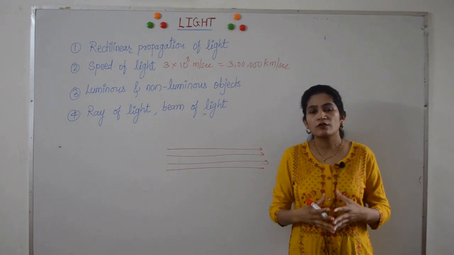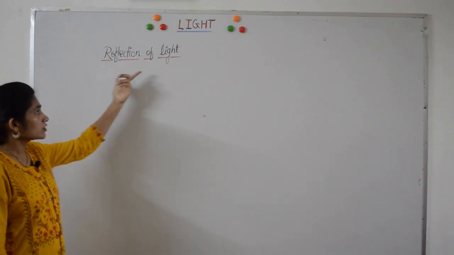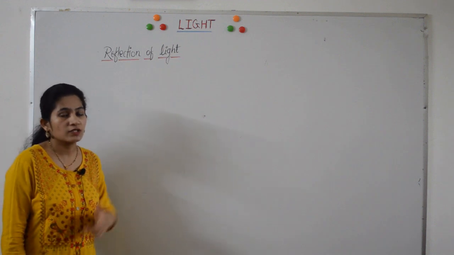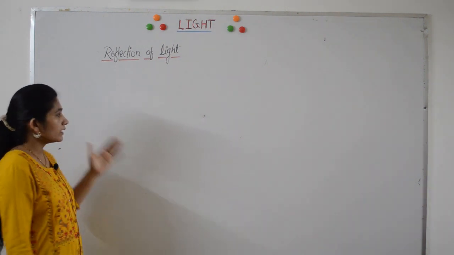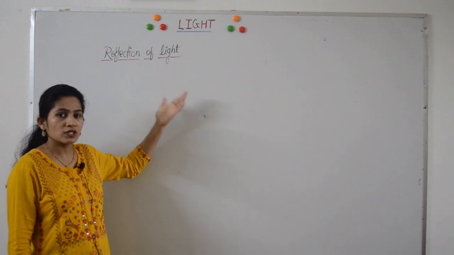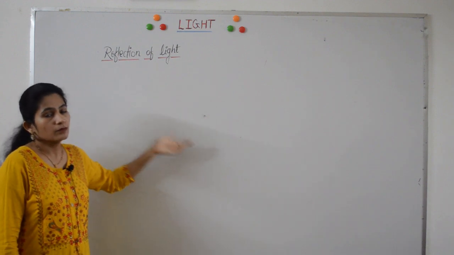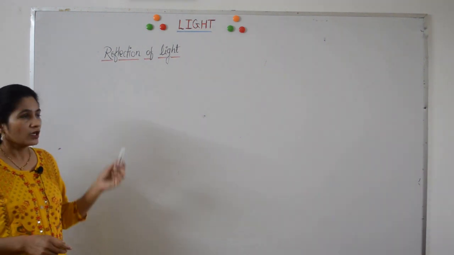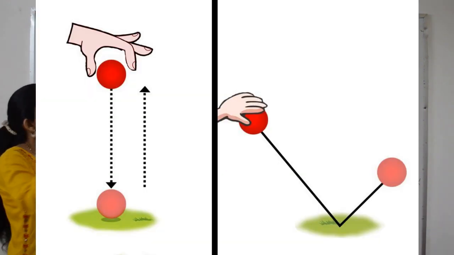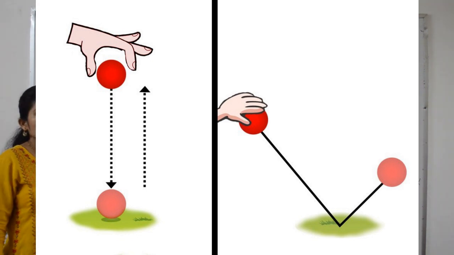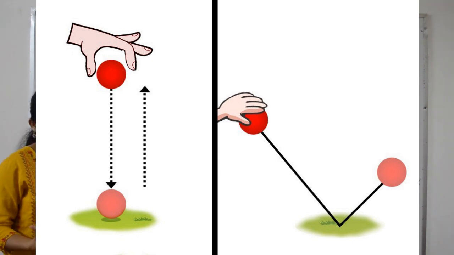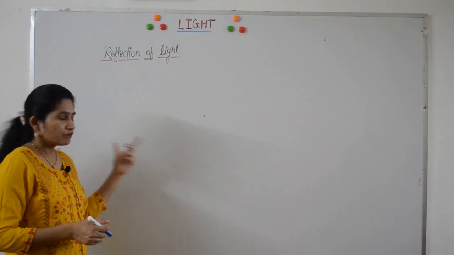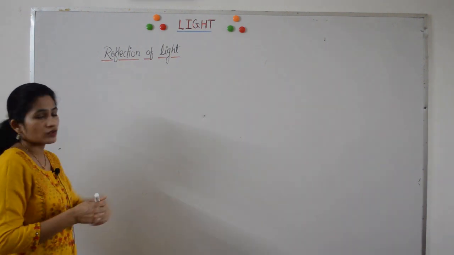So let's study the phenomena of reflection in detail. Reflection of light is the bouncing back of light after hitting a surface in the same medium. When light is incident on any surface, it bounces back in the same medium. This bouncing back of light after hitting a surface is called reflection. It is similar to the ball. When a ball is thrown towards wall, it bounces back. Similarly, light also bounces back after hitting a surface. Let's study the reflection of light.